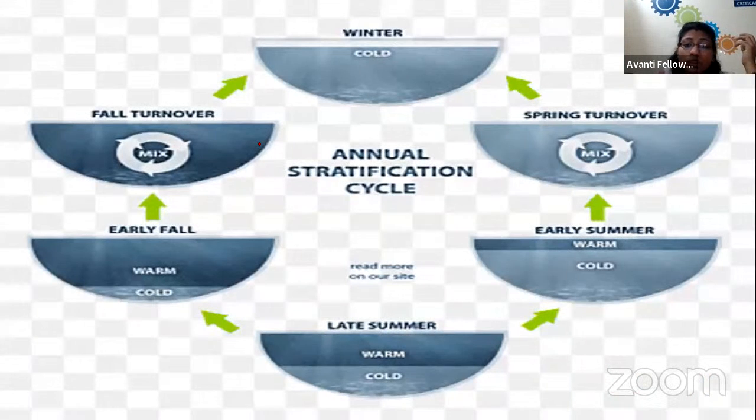Now we are moving towards annual stratification. As you know, the earth keeps on rotating and revolving around the sun. The earth rotates around its axis, but along with that, it revolves around the sun. Due to its rotation and revolution, the different regions of earth are affected, and earth is also tilted on its axis. If this is the earth, it has a slight tilt, right?